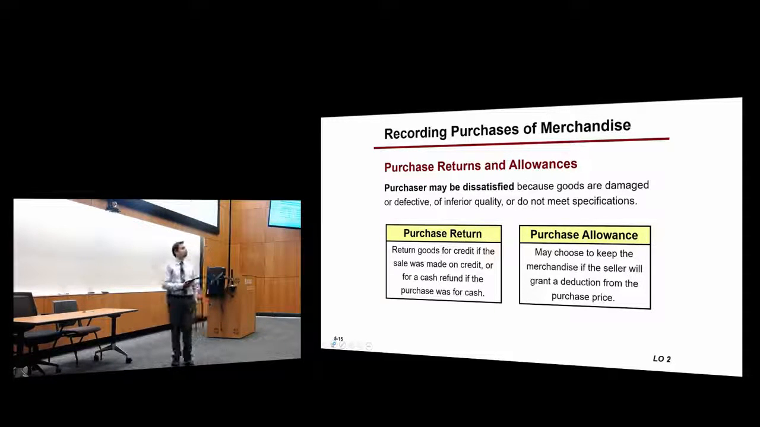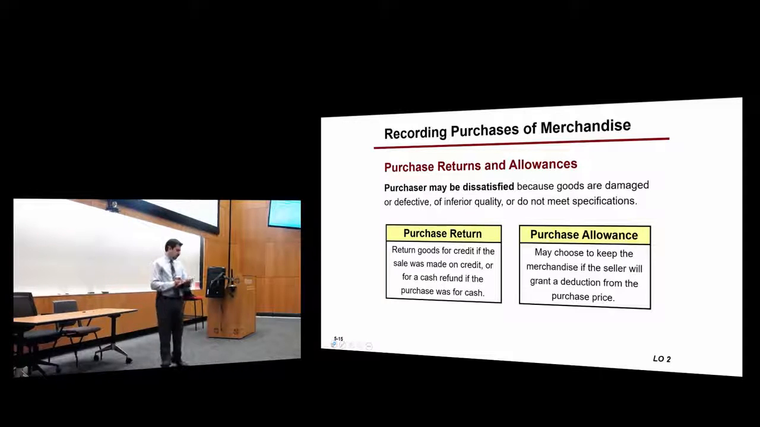You have purchase return and purchase allowance. Purchase allowance is when you have a deduction from the cost or from the price the seller sold you those products, so that you would keep it. Okay? How do companies record such transactions?